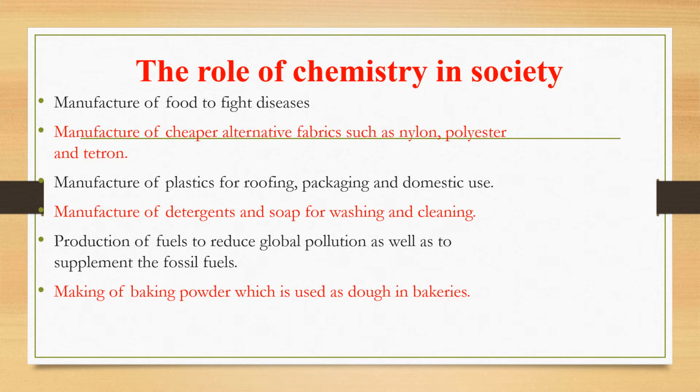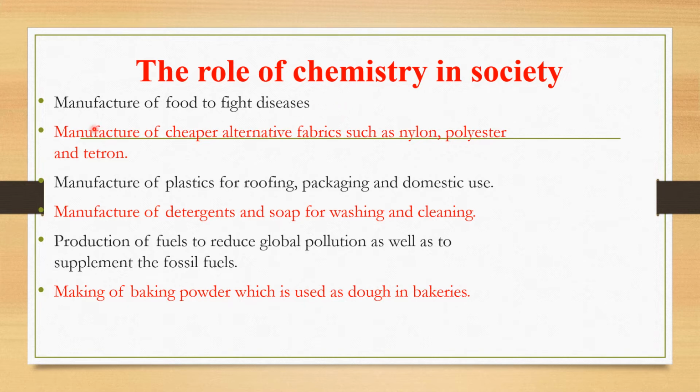Now, today, I want us to study the role of chemistry in the society. First, chemistry is applied in the manufacture of food to fight diseases. Chemistry aids in the manufacture of chemicals to preserve foods and also to preserve the containers that are used in storing foods for a long period of time.